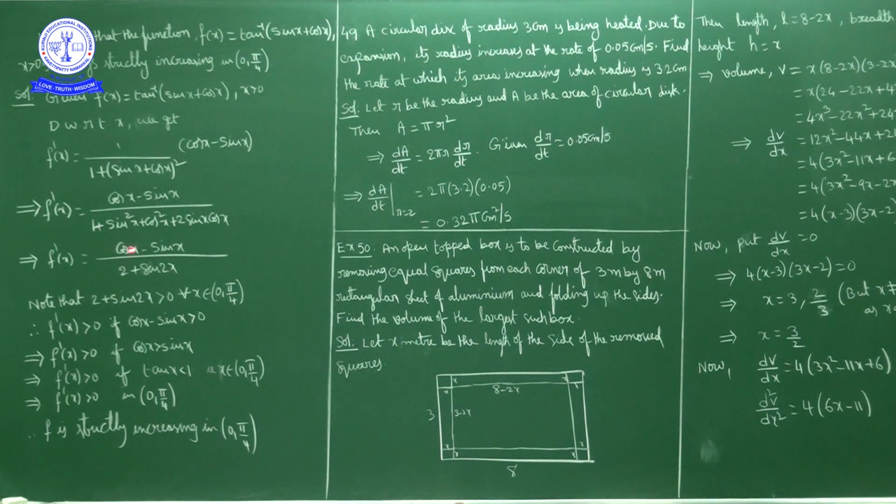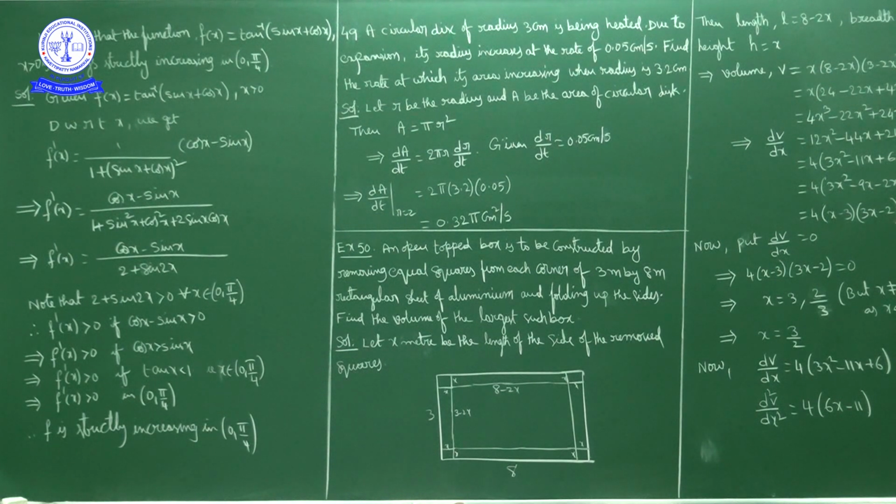Numerator is cos x minus sin x. Numerator is cos x minus sin x, and the denominator is 1 plus sin square x plus cos square x, that is 1 plus 1, 2, plus 2 sin x cos x, which is sin 2x. So the denominator is 2 plus sin 2x, and the numerator is cos x minus sin x.